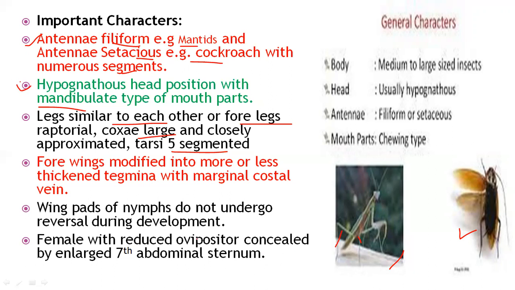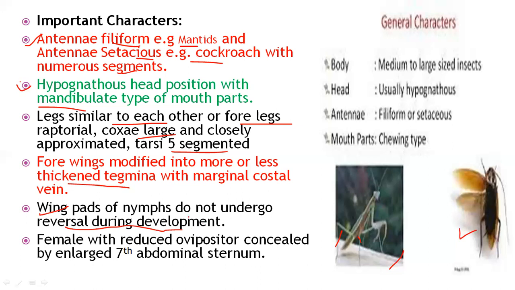Now from the wings point of view, the wings of these insects are modified, more or less thickened, of the tegminous type, with a marginal costal vein, in both mantids and cockroaches. In the nymphal stage, wing pads are developed, which do not undergo reversal during development in these two insects. So in the nymph, meaning the immature stage of these two insects, the wing pads are developed, but the four wings are not well developed during the nymphal stage.